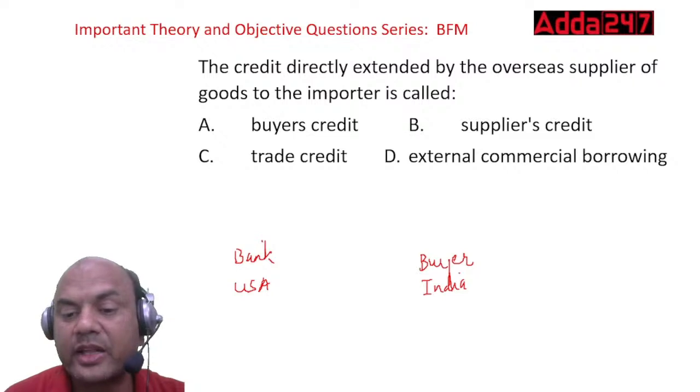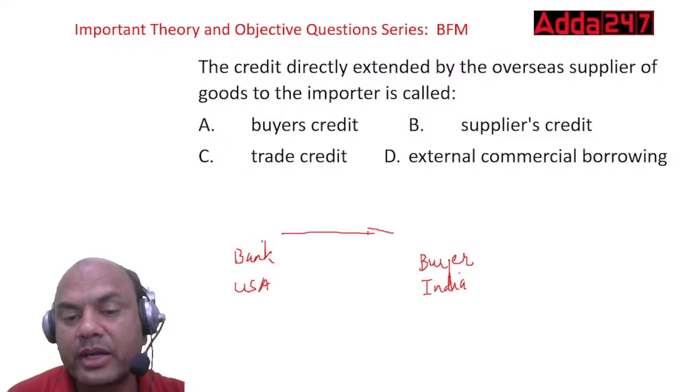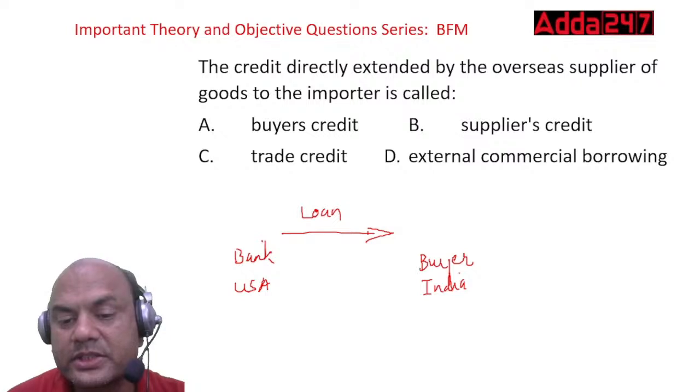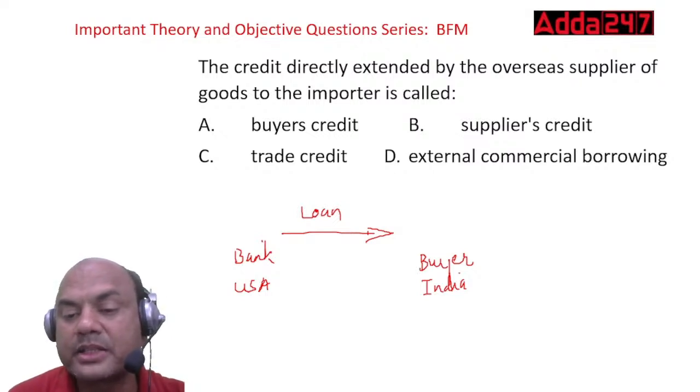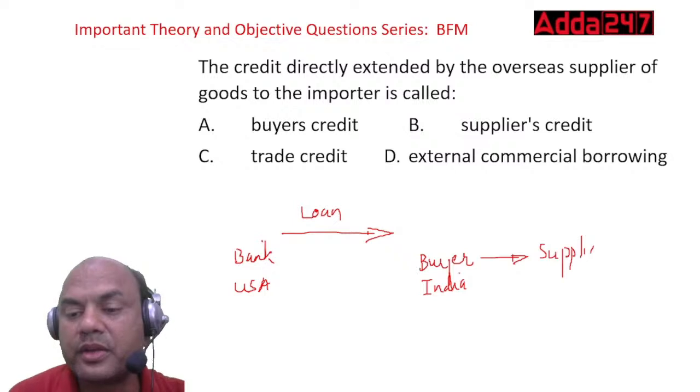Then by getting this loan, the buyer paid the supplier immediately, right now, today only.